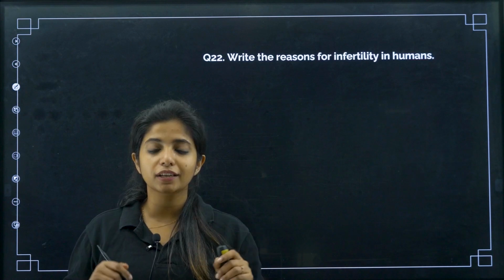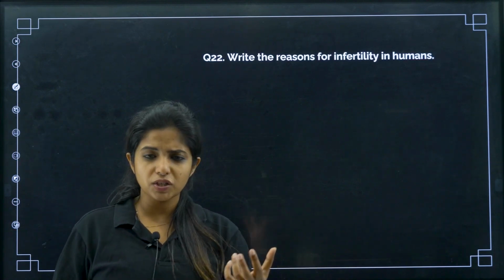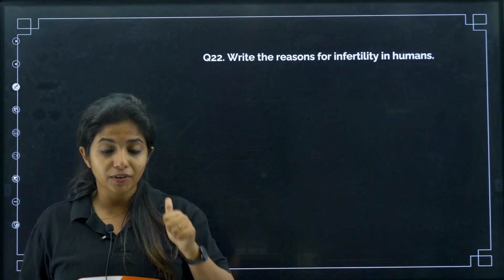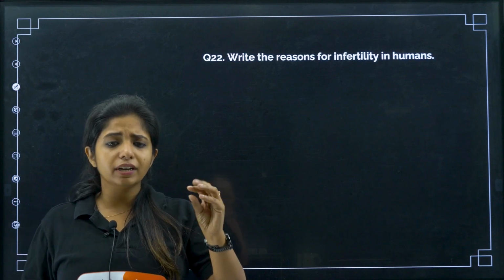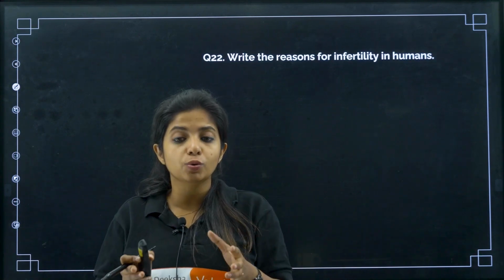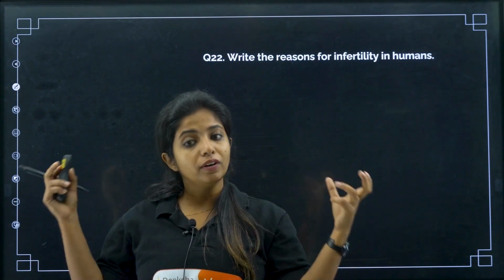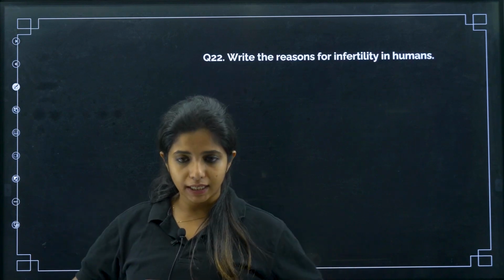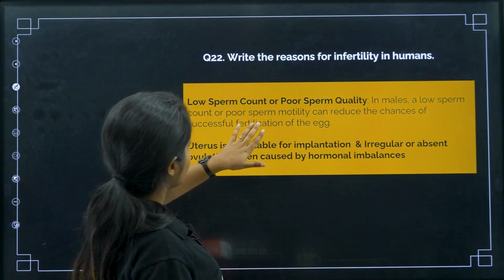What about females? In the case of females, there might be some diseases, for example PCOS or things like that, where the ovary is not producing eggs regularly. Or suppose fertilization has happened, still the uterus is highly unsuitable for implantation to happen. If implantation is not happening, do you think the embryo will develop into a fetus, my dear children? No. Again, this is a reason for infertility.